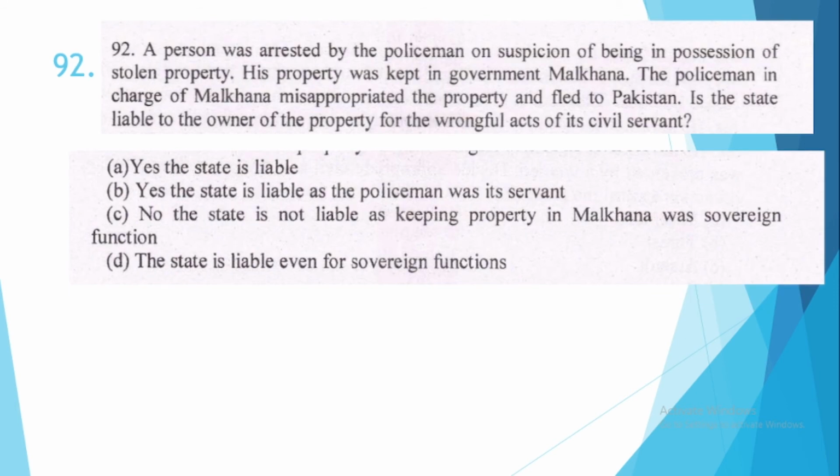92. A person was arrested by the policeman on suspicion of being in possession of stolen property. His property was kept in government malkhana. The policeman in charge of malkhana misappropriated the property and fled to Pakistan. Is the state liable to the owner of the property for the wrongful acts of its civil servant? This is option number D. The state is liable even for sovereign functions.